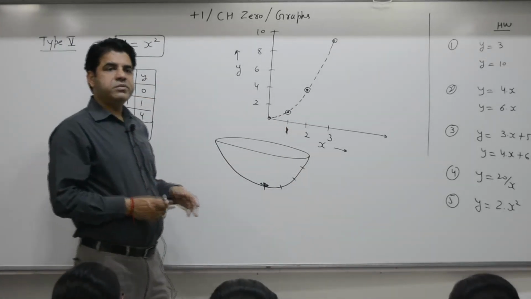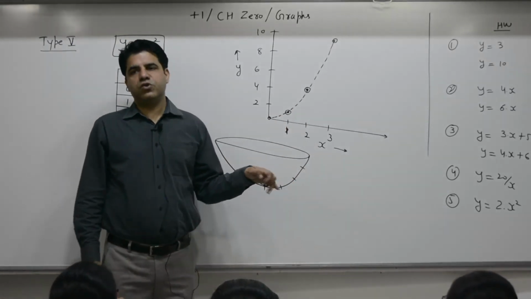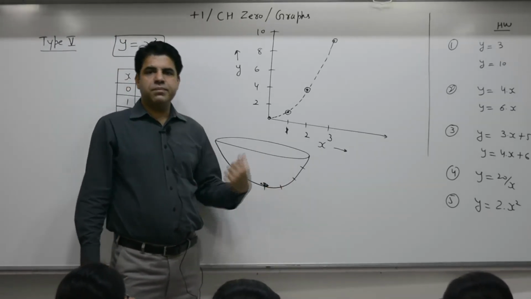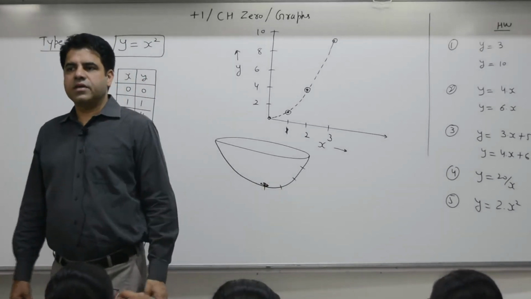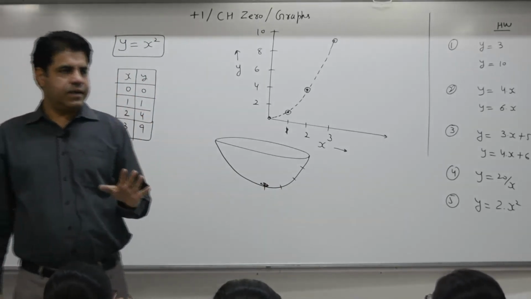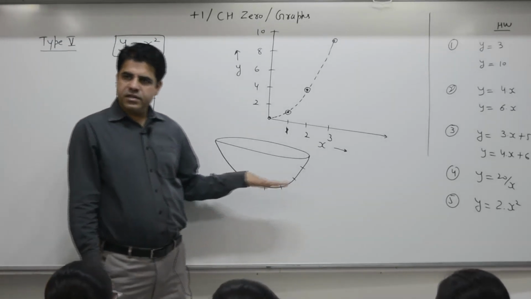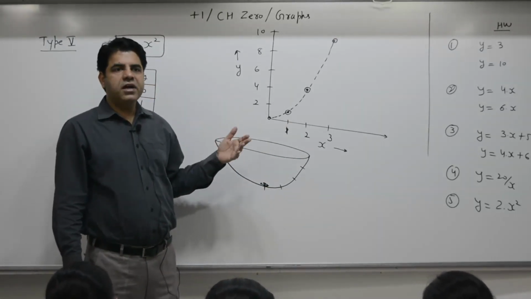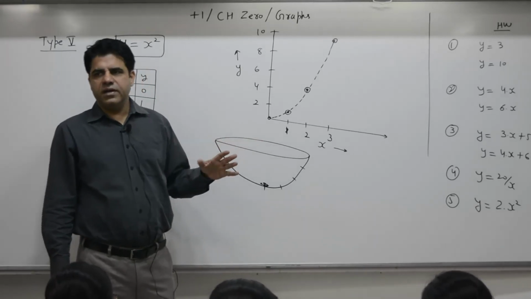So slope keeps on increasing. The IIT question is, at what point will the cockroach start slipping downwards? We will do it when the chapter comes. Friction, weight, a number of forces will account for it.